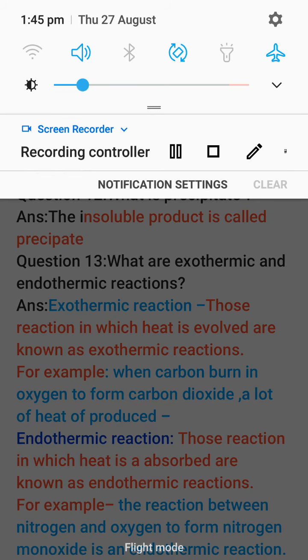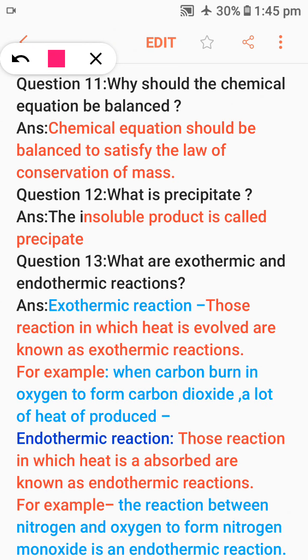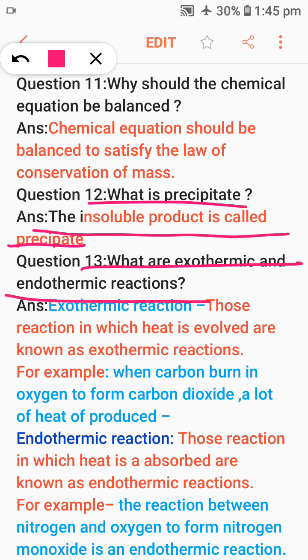Next question is, what is a precipitate? The insoluble product is called a precipitate. It means those solid products which cannot be dissolved in water are known as precipitates. Next question, what are exothermic reaction and endothermic reaction?